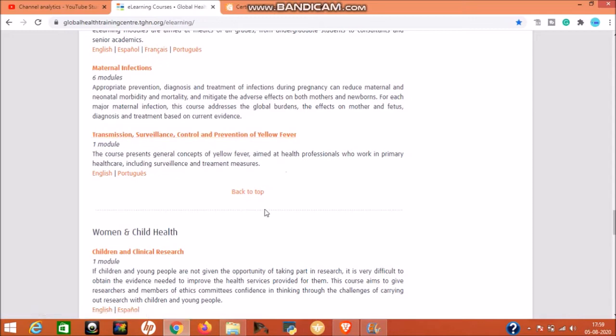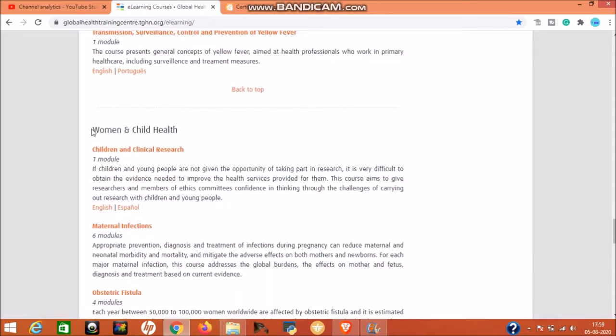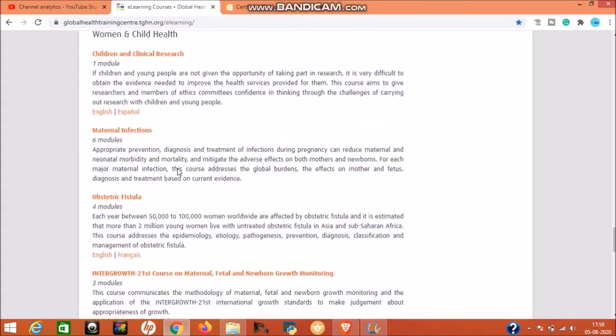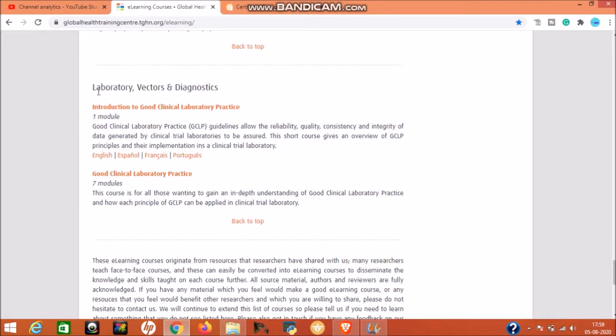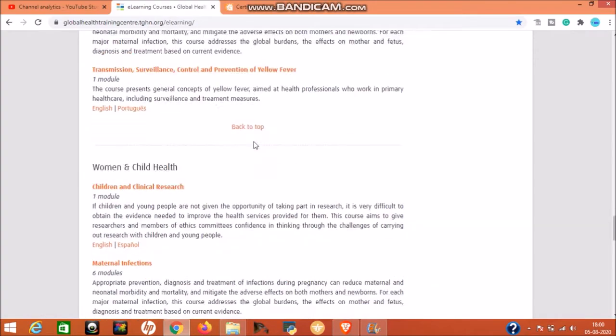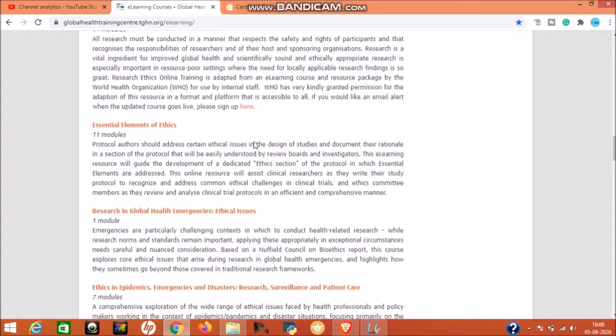The next topic is infection, immunity and resistance. The first course is neurological infectious disease, the second course is maternal infection, and the third one is transmission, surveillance, control and prevention of yellow fever. The next topic is women and child health. Under this, the first course is clinical and children research. Our last topic is laboratory, vectors and diagnostic. The first course is introduction to good clinical laboratory practice, and the next course is good clinical laboratory practice.